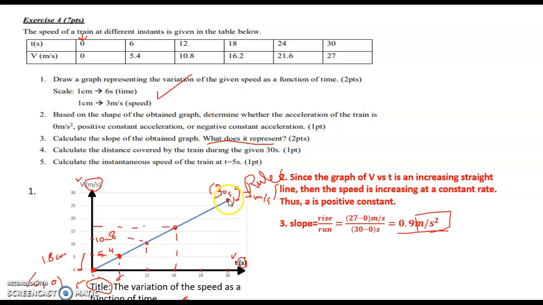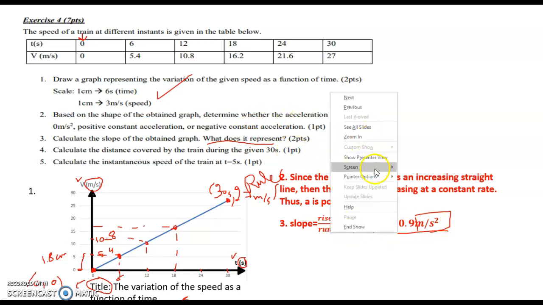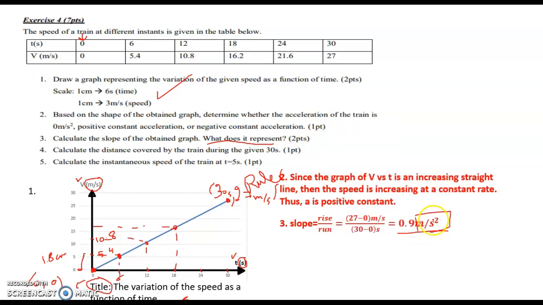So this point, its speed is 27, its instant is 30. This point is 0, 0. So 27 minus 0 over 30 minus 0. This is 0.9 meter per second squared. Now the other part of the question is, what does it represent? What does the slope of the V versus T straight line represent? According to your acquired knowledge, you must know that it is acceleration. And if you forgot it, you have to check the unit here. This is meter per second squared, the unit of acceleration. So what does it represent? It represents the average acceleration.